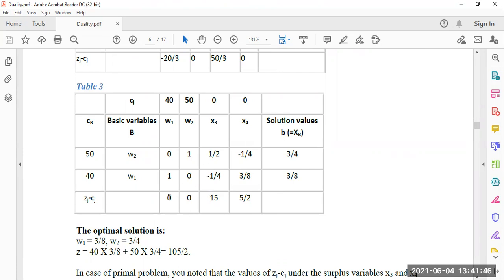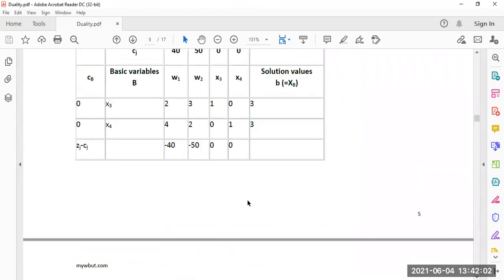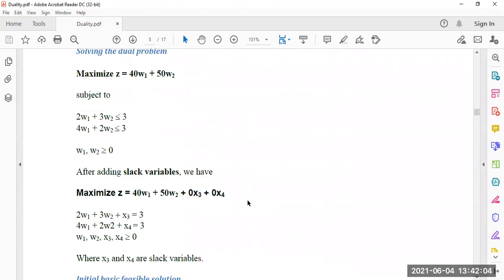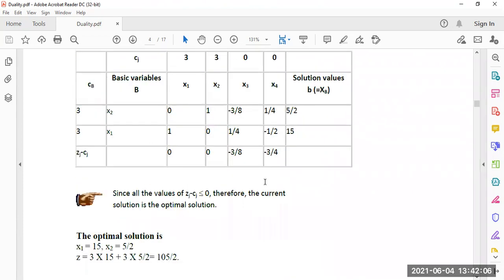And for the dual problem, in the last table where optimality is satisfied, x3 equal to 15 and x4 equal to 5 by 2. For the primal problem, the solution was 15 and 5 by 2, that is x1 was 15 and x2 equal to 5 by 2.